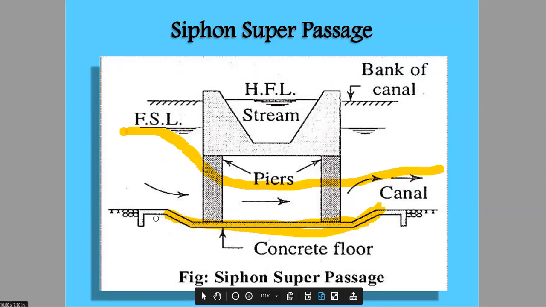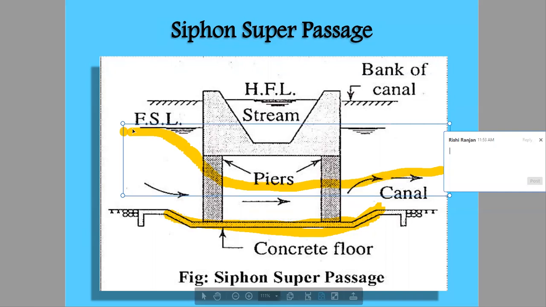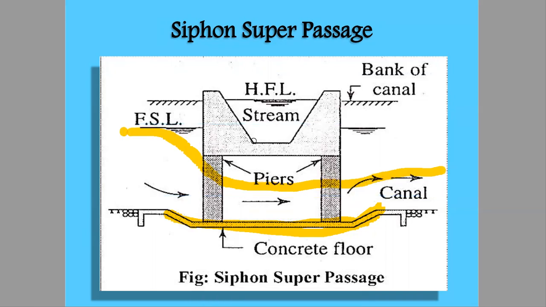If this structure weren't there, it would have passed from this region, and it would be affected by the bed of the natural drainage system. So with the siphonic action, we can get rid of this problem.